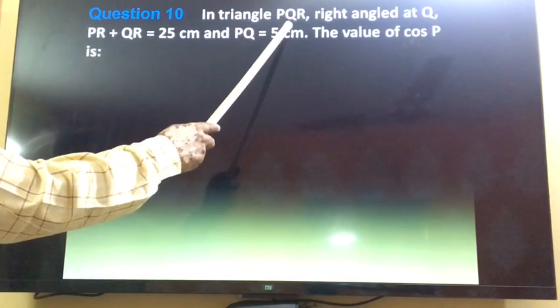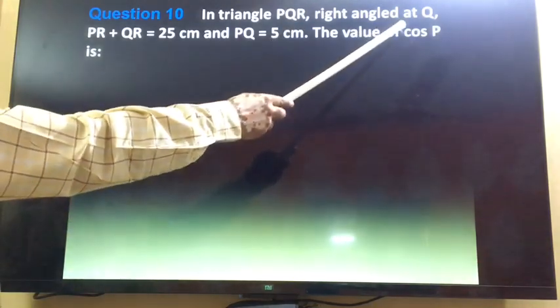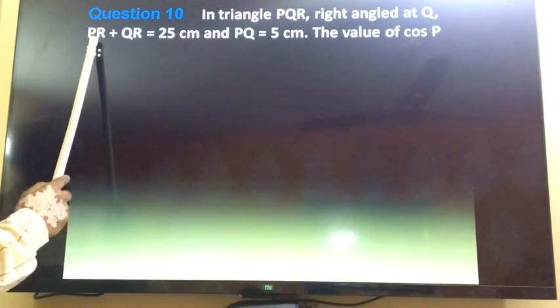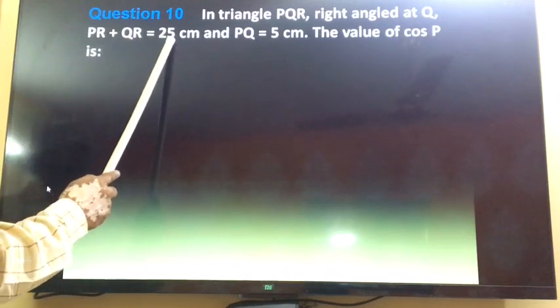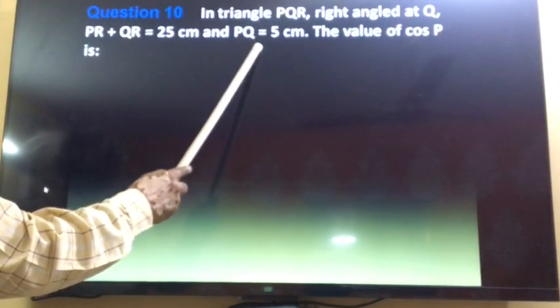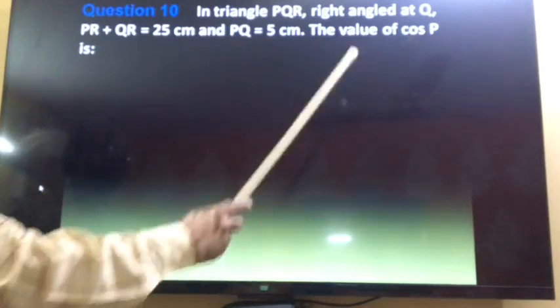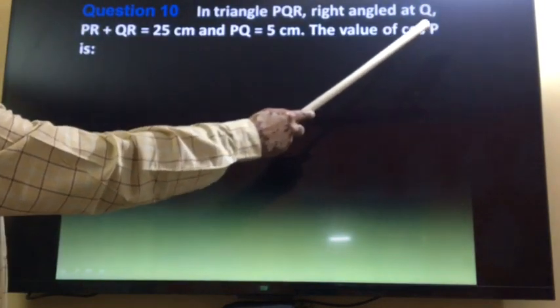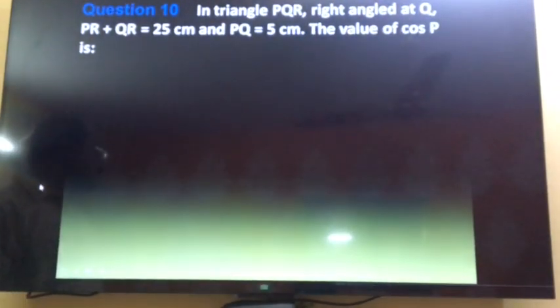In triangle PQR, a right triangle is given, with the right angle at Q. Again, the same type of question: PR plus QR is equal to 25 and PQ is equal to 5. We have to find the value of cos P. It is also connected with this. So here you have to find out cos P.